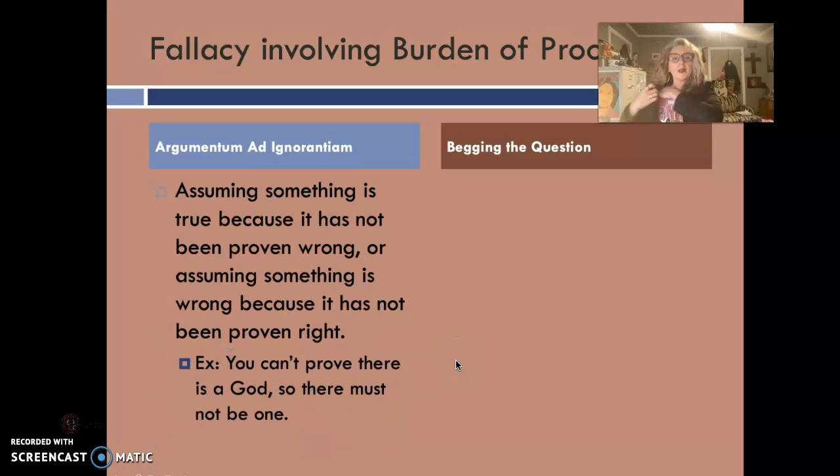So, argumentum ad ignorantiam. Assuming something is true because it has not been proven wrong. How many times have you heard that before? Or assuming something is wrong because it has not been proven right. You can't prove there is a God, so there must not be one. Assuming something is true because it has not been proven wrong, or assuming something is wrong because it has not been proven right. Think about that. That's a good one.